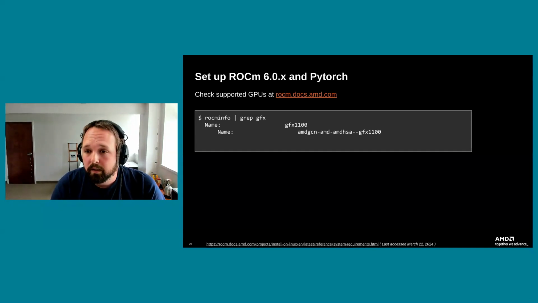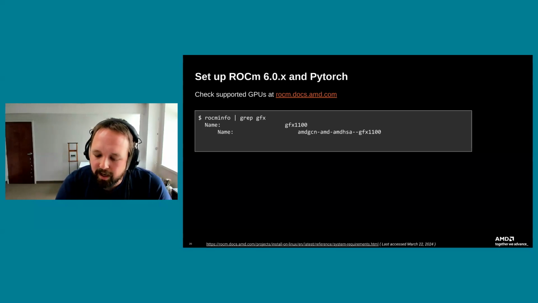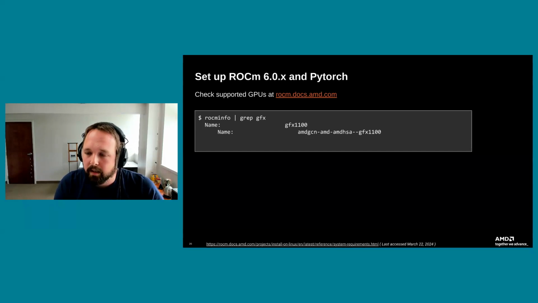Now, once you've installed ROCm, of course, you can use rocminfo to get the GFX version, which is kind of backwards, right? You kind of want to know a priori what that GFX version is to make sure your GPU is supported. You can find that information just by looking at the lspci output. If you're on a Linux operating system, it'll give you the model name as well as the GFX architecture.